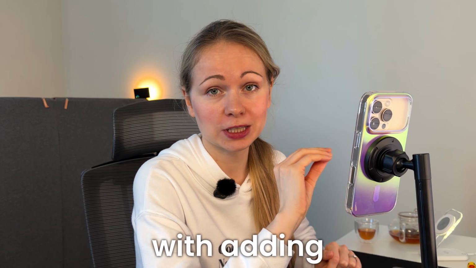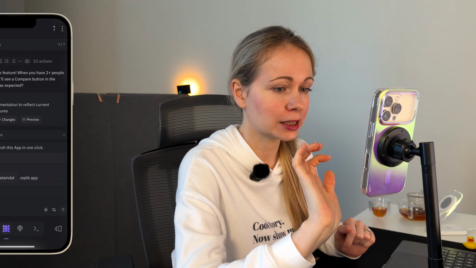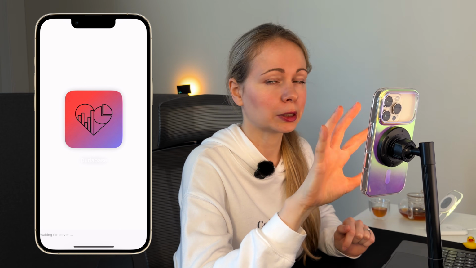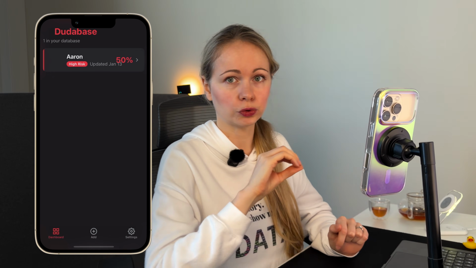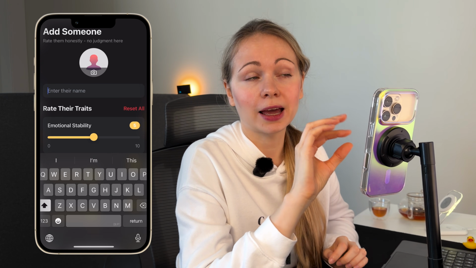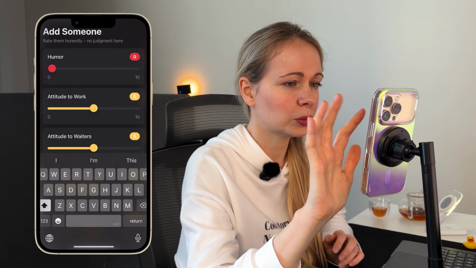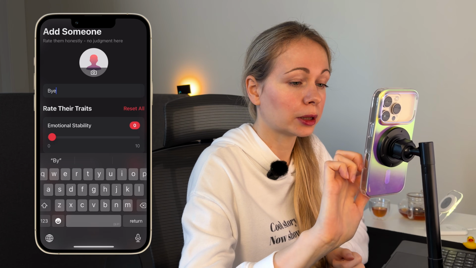Cool, so we're finished with adding an extra feature, a comparison view of the guys. Let's publish it now and see how the app looks at the moment. I'm gonna export to Xcode from the get-go and see how it works in real life. So let me add another guy and rate him really badly. Okay, adding to database, let's call him bye-bye.